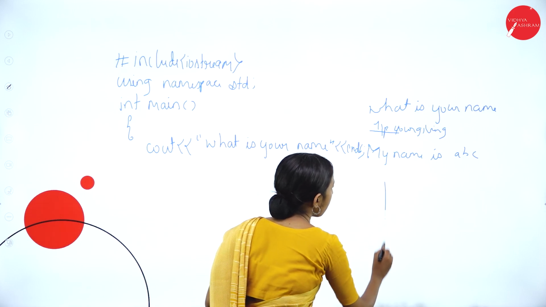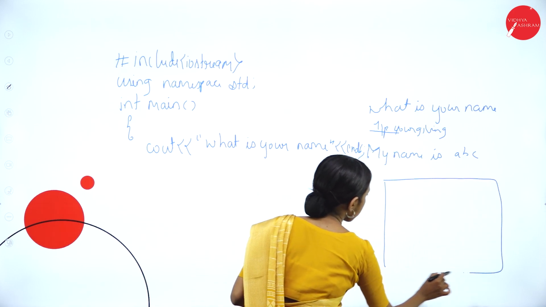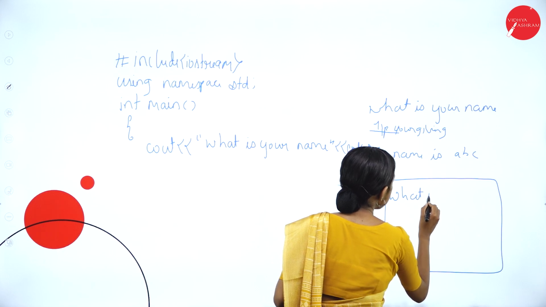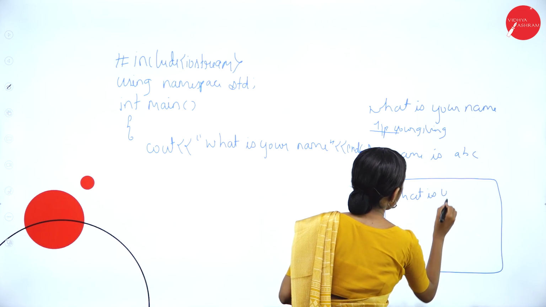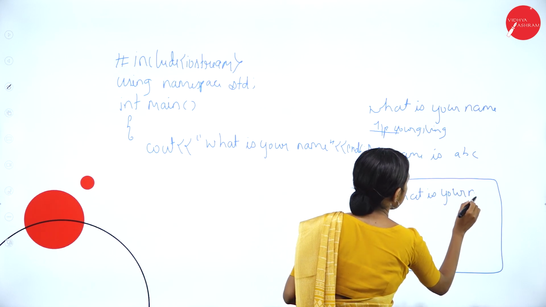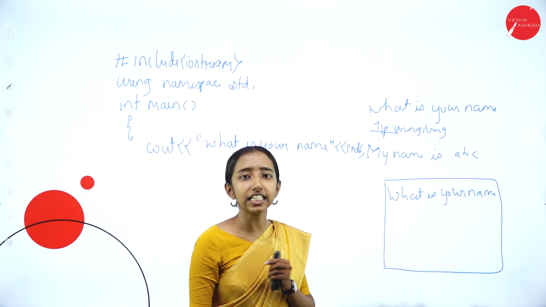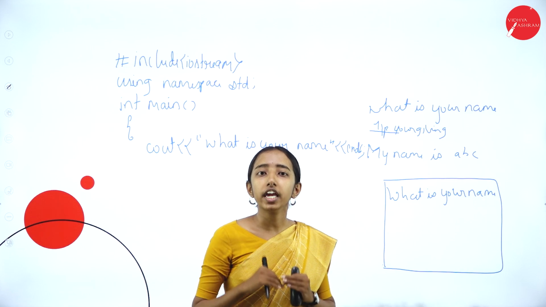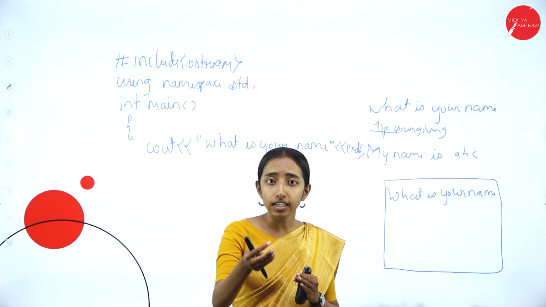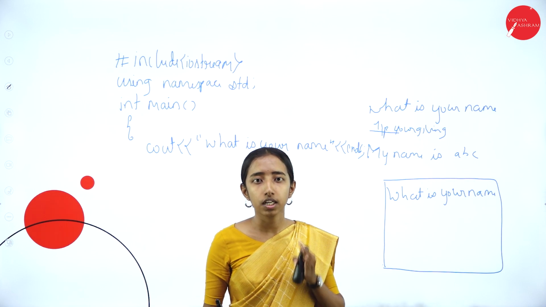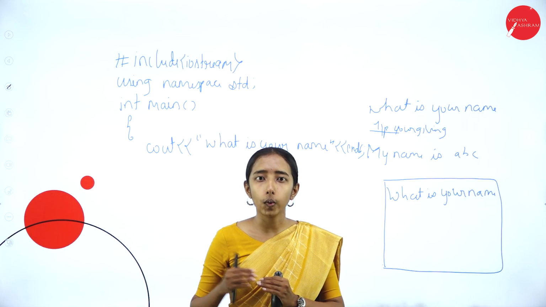So here in the output screen, you will be having what is your name. Next we have cin, meaning character in. The user will give the input. So for the user to give the input, we should have a cin and also a variable. Cout, cin and a variable.